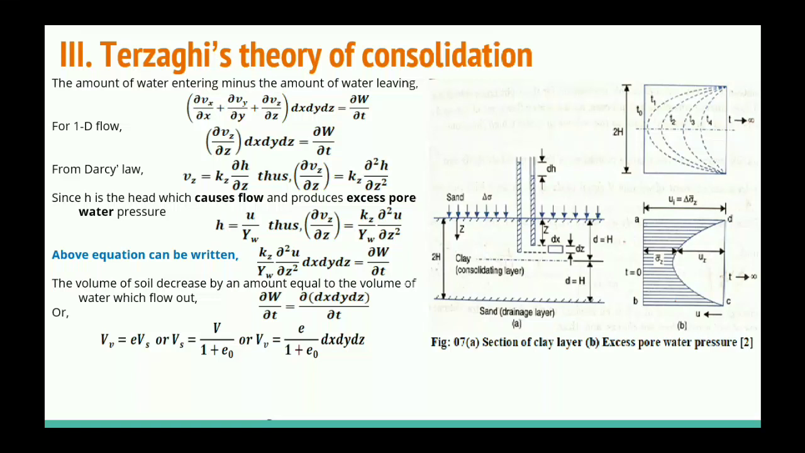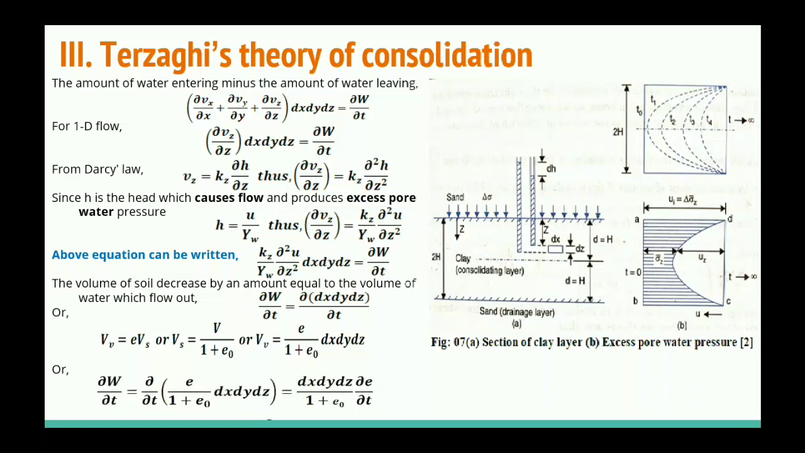So the volume of solid we can write in terms of the total volume of soil. We can write Vs = V divided by (1 + e0), where V is the total volume of soil. So the volume of voids we can write as e/(1 + e0) into dx dy dz, because V is the volume of soil and dx dy dz is the volume of soil element. So for a soil element, the volume of void is equal to e/(1 + e0) dx dy dz.